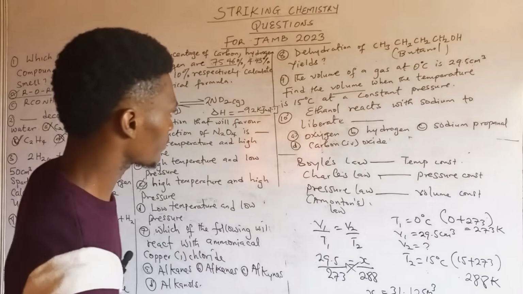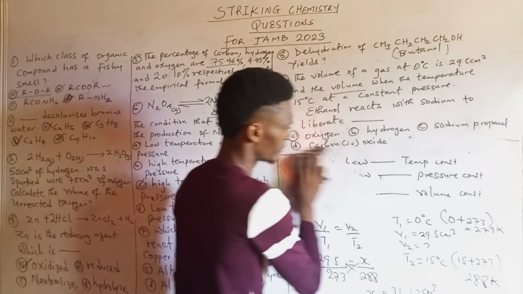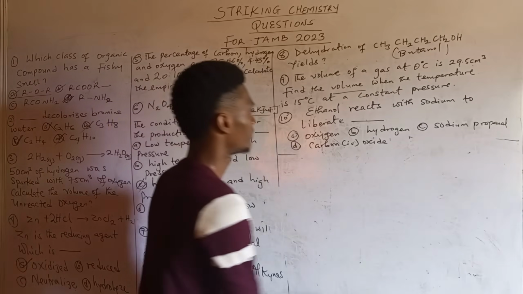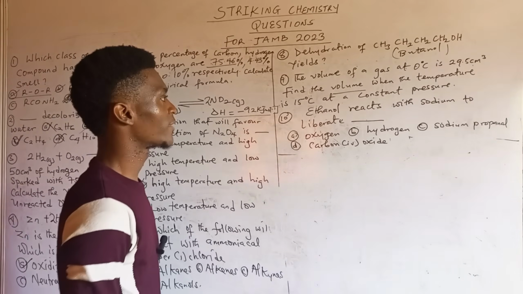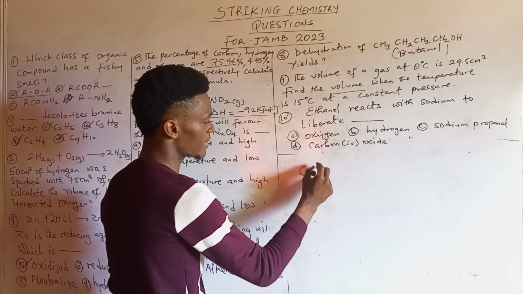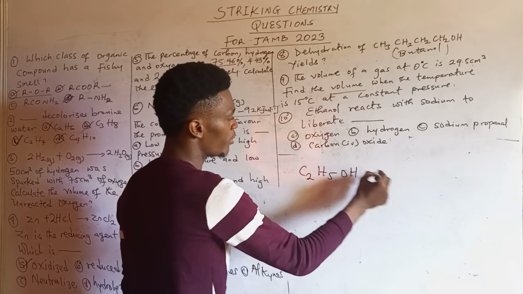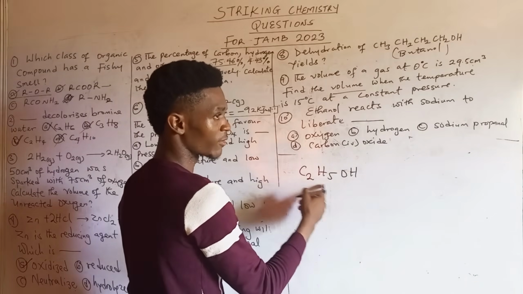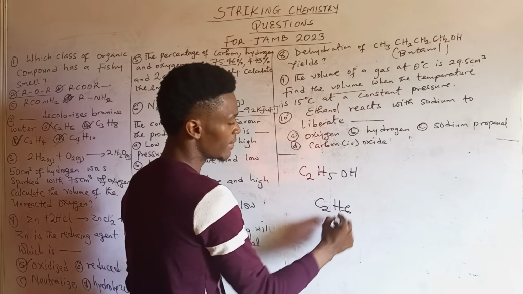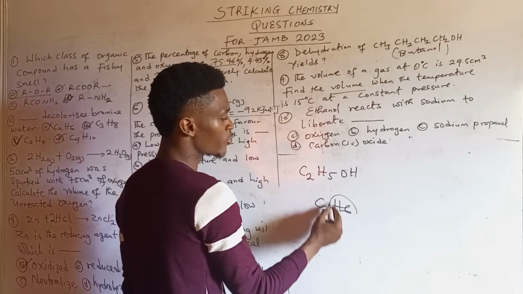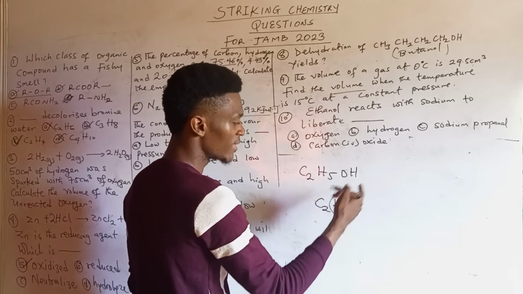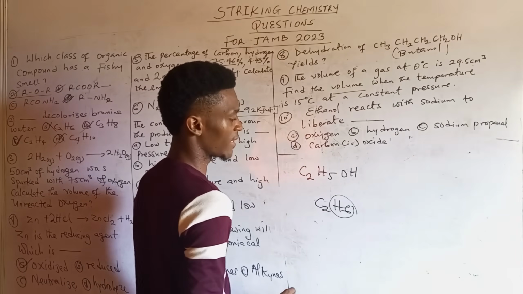All right. Then question 10. Ethanol reacts with sodium to liberate what? Remember that ethanol has the formula C2H5OH. So this is ethanol formed from ethane. Remember that we said ethane is C2H6. So if alkanes lose one hydrogen and that hydrogen that was lost is replaced by OH, then it forms a corresponding member of the alkanols.